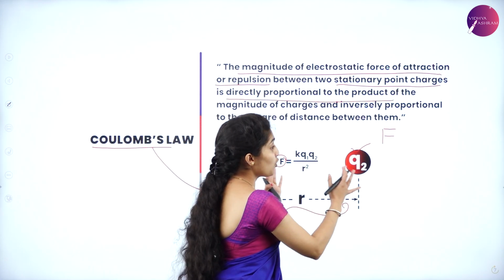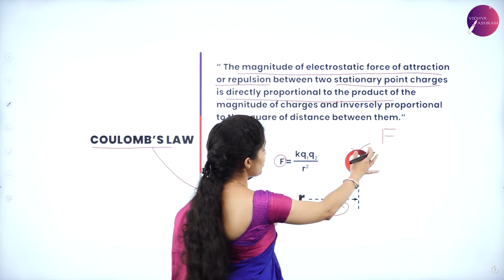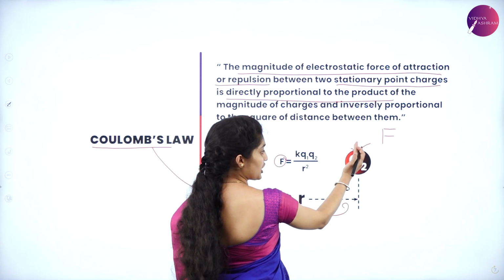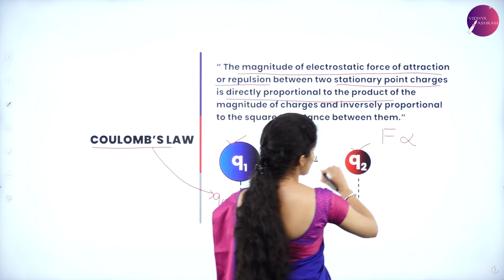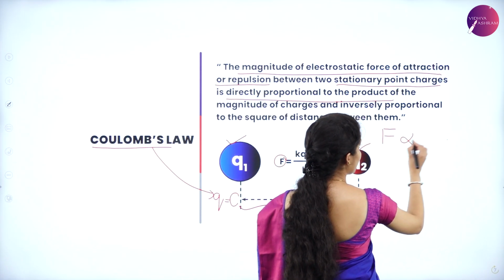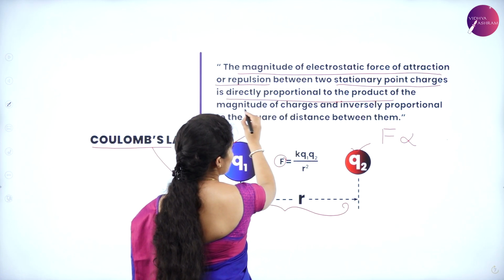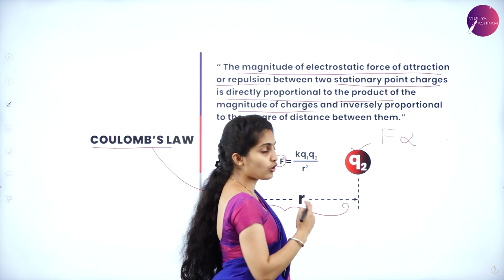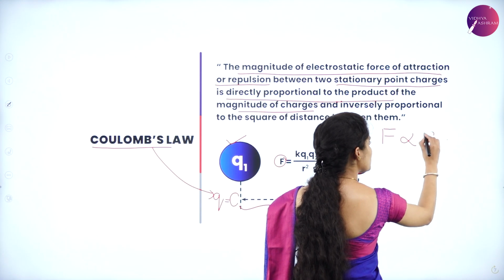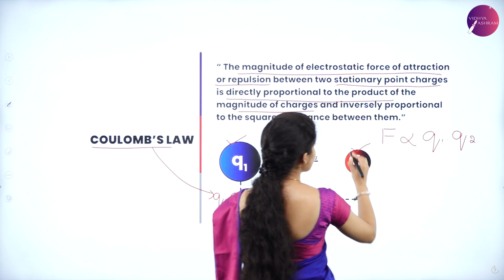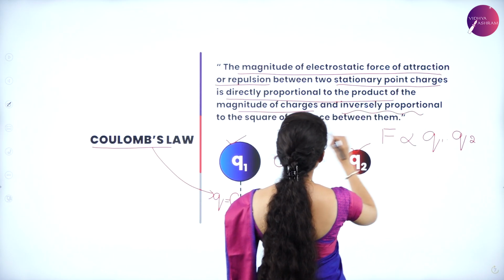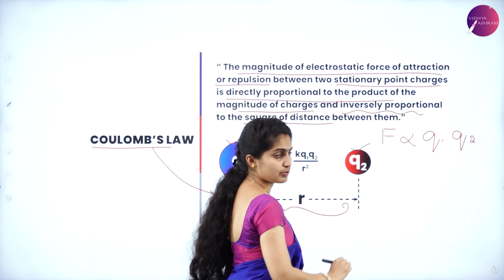So the force of attraction or repulsion between the two stationary point charges is directly proportional to the product of the magnitudes of the charges. We don't know the values, so simply write Q1 and Q2, and it is inversely proportional to the square of the distance between them.